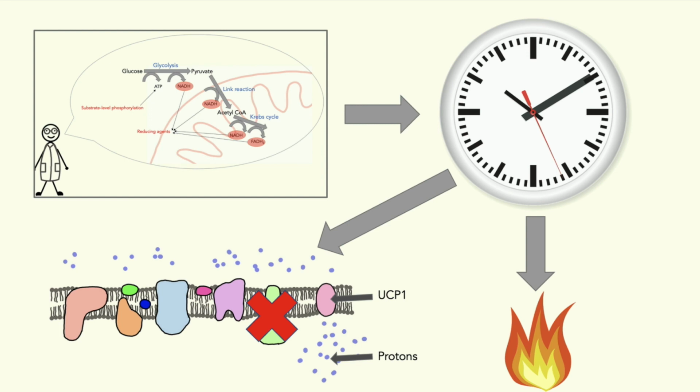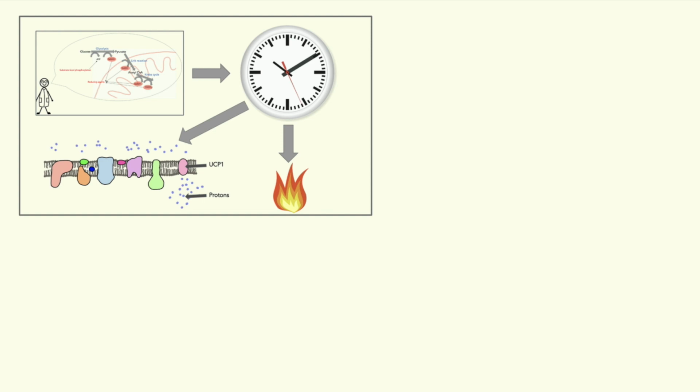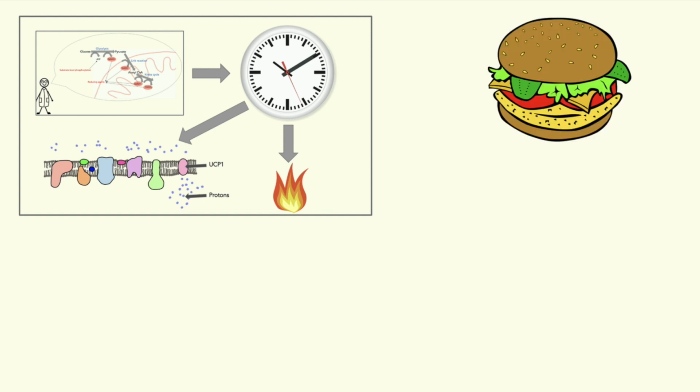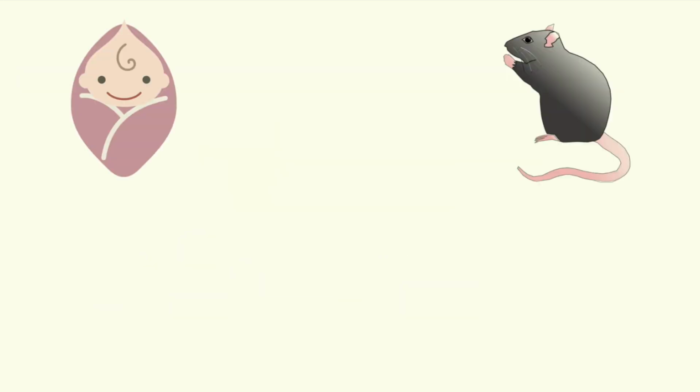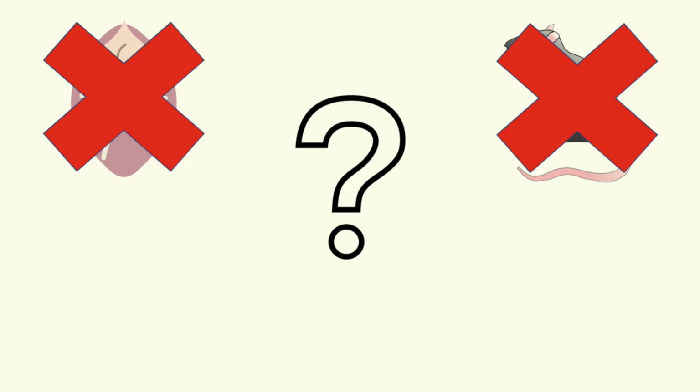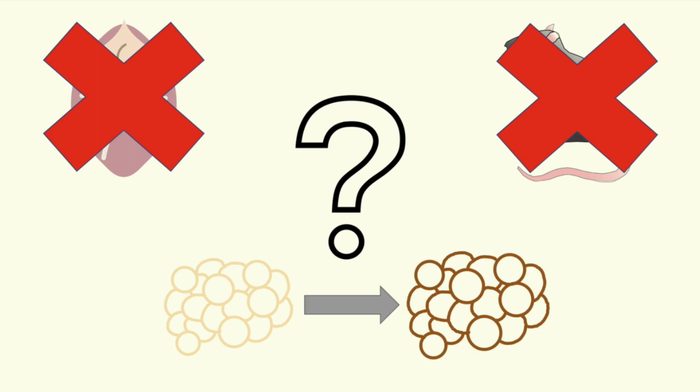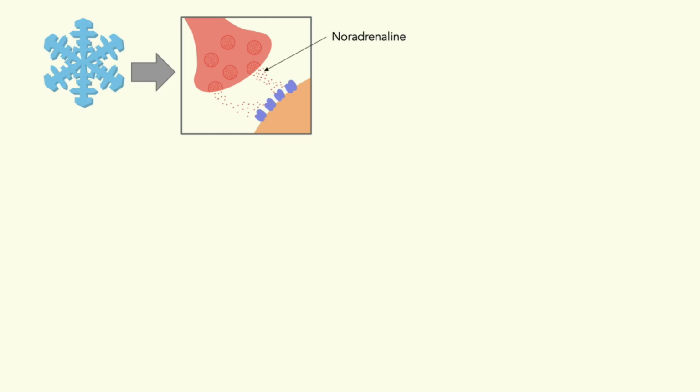But how can this help us lose fat? As the rate of metabolic reactions increases, the rate of substrates we use also increases. Hence, the number of calories we burn is higher. Well, that's great, but sadly we are not rats or newborn babies. So how can we get more of this brown fat? Recent studies have indicated that our white adipocytes can actually acquire a brown-like appearance with very beneficial metabolic effects, so-called beige or bright adipocytes. These can thereby be induced via adrenergic stimulation, for example due to prolonged cold exposure, which causes noradrenaline to be released from nerves.